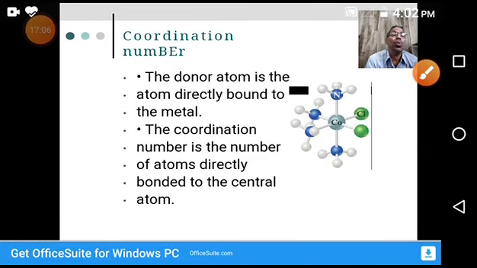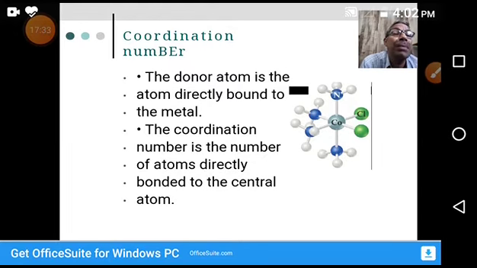Next, what is a coordination number? In this chapter, we'll come across different terms. One term is complex ion. What is a complex? What is a coordination compound? We discussed different examples, and we'll see examples in the next slide. What is a coordination complex? What is a coordination complex ion? What is a coordination compound? What is a complex ion? Two types, cationic complex and anionic complex.